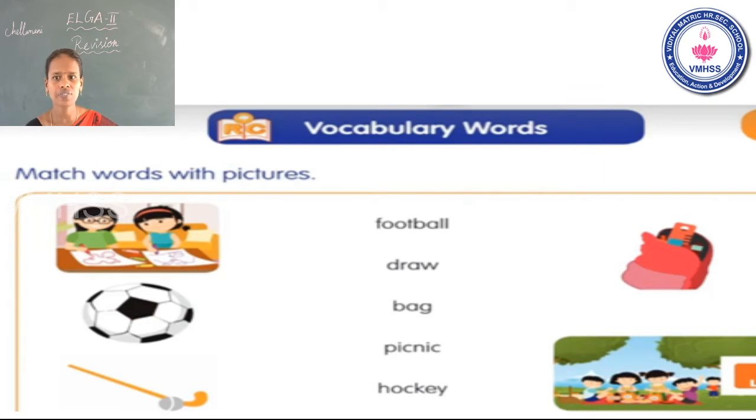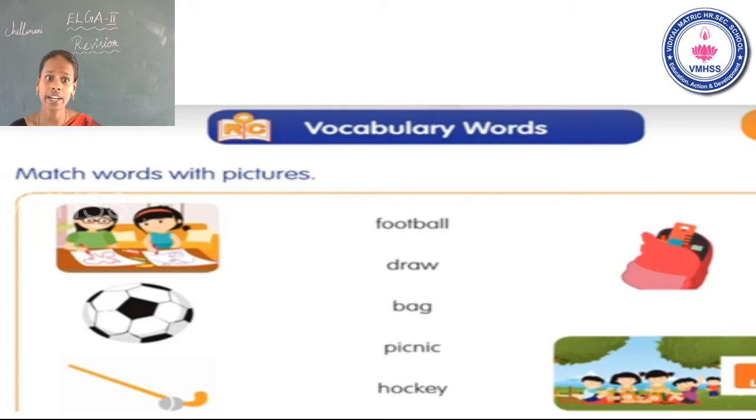Match words with pictures. See the first picture, students. What are they doing? They are drawing something. Second one. See the second picture. What is this? Anyone guess it? Football. Next, see the picture.